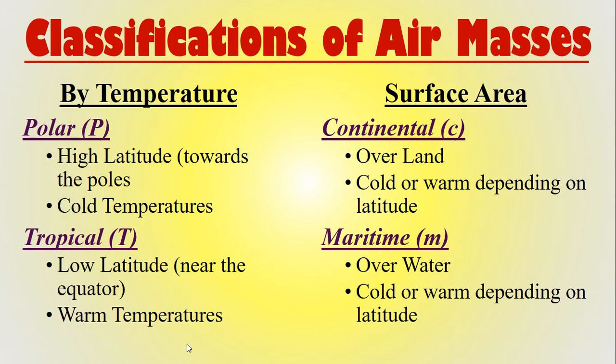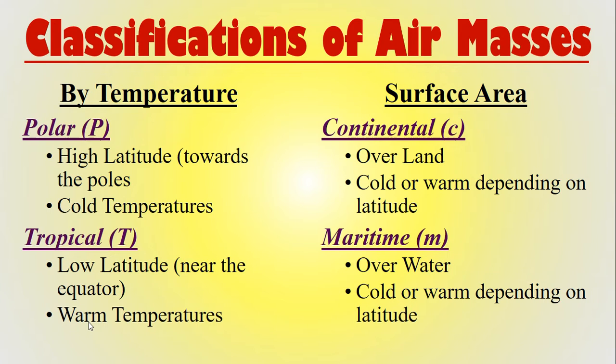So, classification of air masses. By temperature, it's either a polar or a tropical. We abbreviate polar with a capital P. We abbreviate tropical with a capital T. Polar ones will form at high latitudes towards the poles, and they usually have cold temperatures. Tropical air masses will form at lower latitudes, like near the equator, and they're going to have warm temperatures.